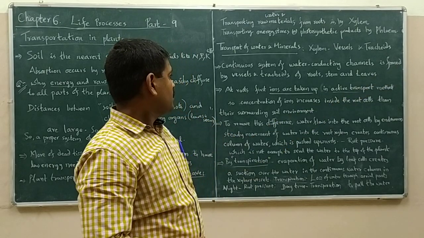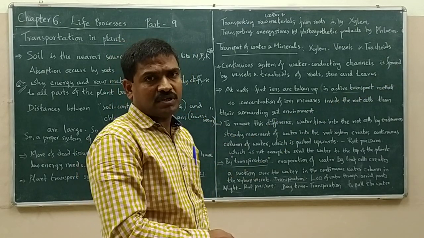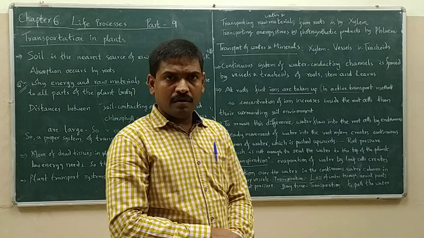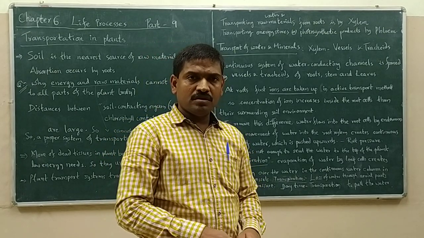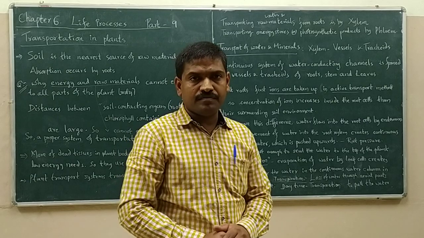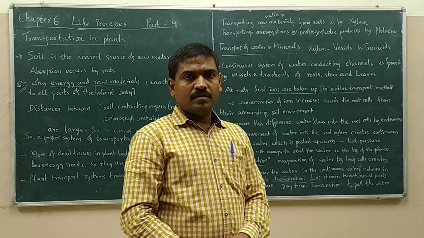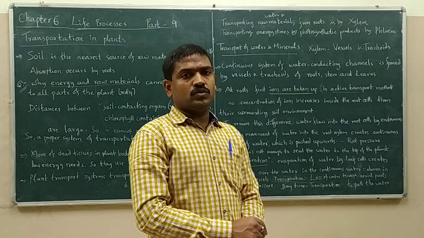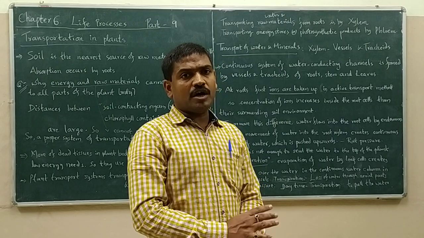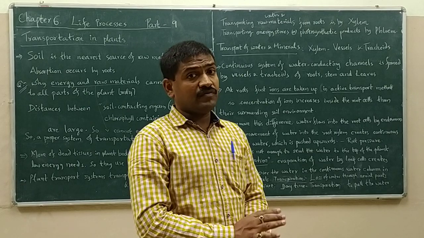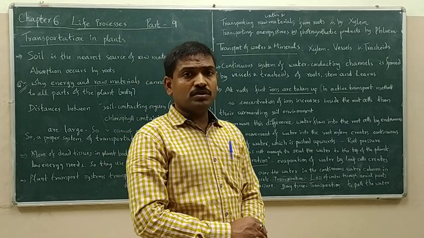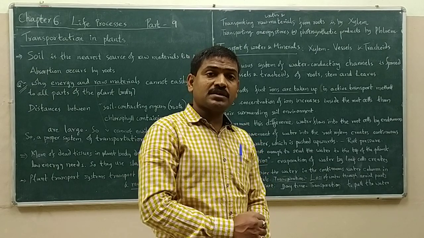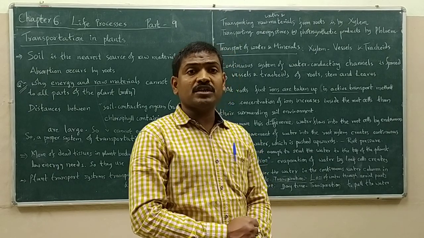Okay. So how does this transportation occur? At the roots, cells which are in contact with the soil, the first operation is carried out. What is that? Absorption of mineral ions, not water. At the roots, first absorption of mineral ions is carried out by the active transport method.